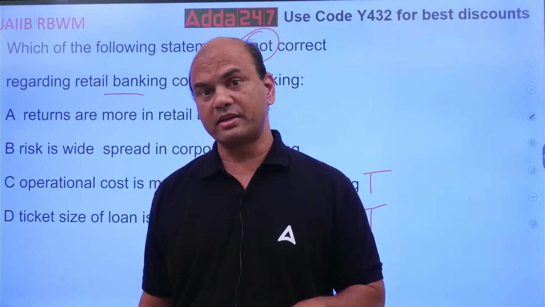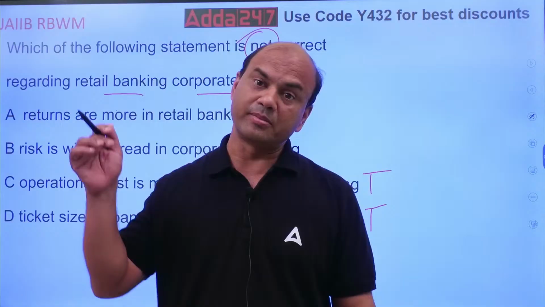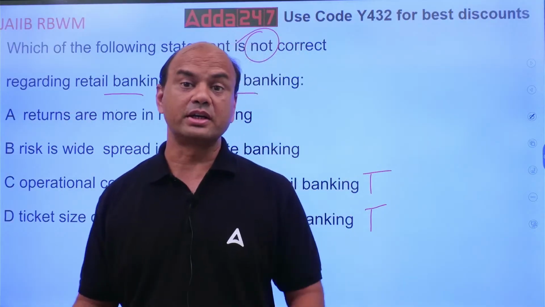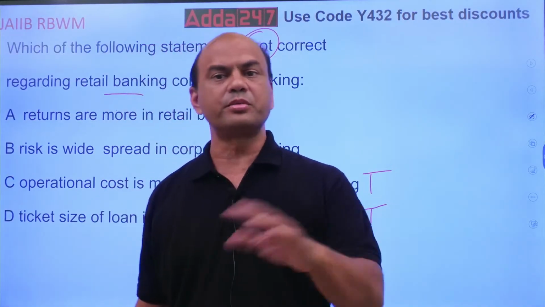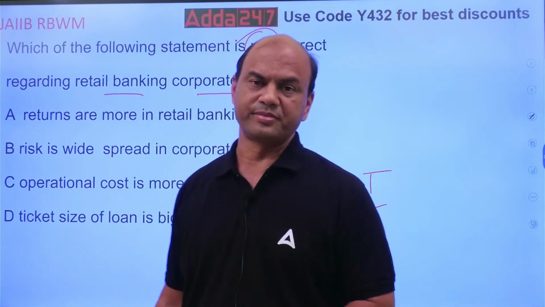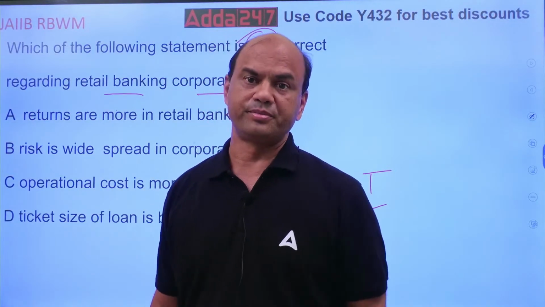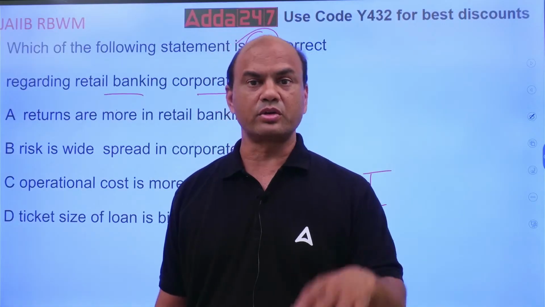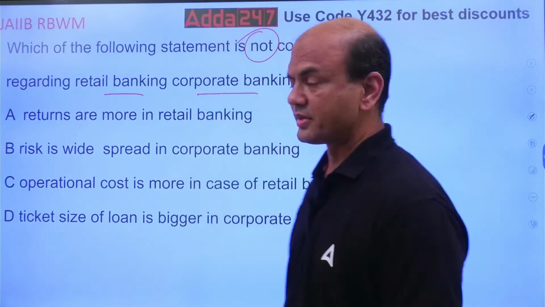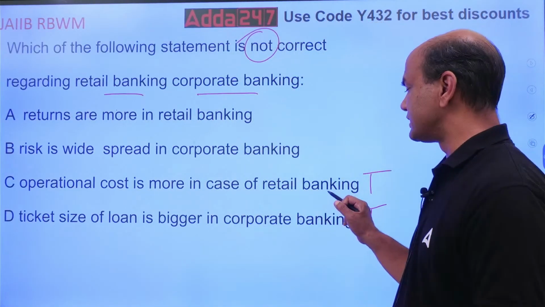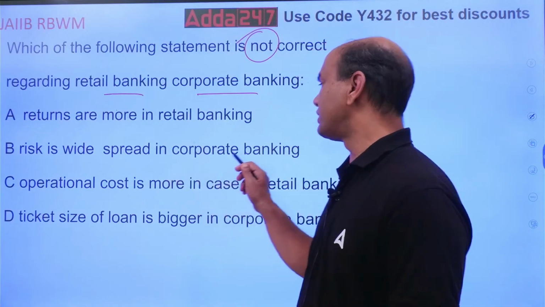Whereas in corporate banking, things are different. In corporate banking, the branch can be somewhere outside the city at lower rent. Because after all, the client doesn't come to the branch in corporate banking. In corporate banking, the branch goes to the client. We have a runner boy. He goes and collects all the documents. So that is the difference. Okay. So operational cost is more in case of retail banking. Risk is widespread in corporate banking.